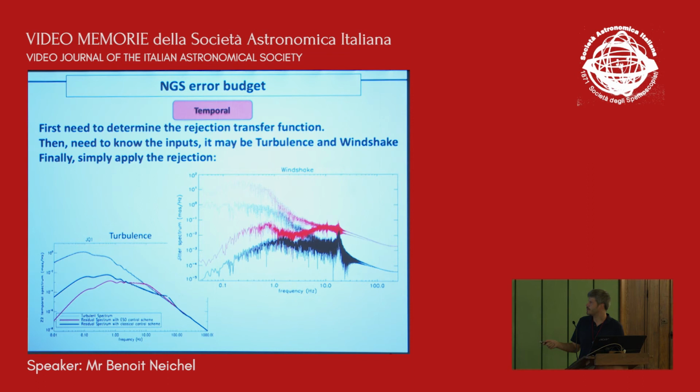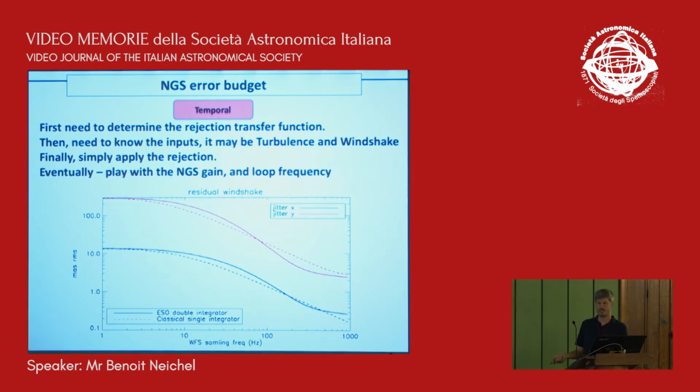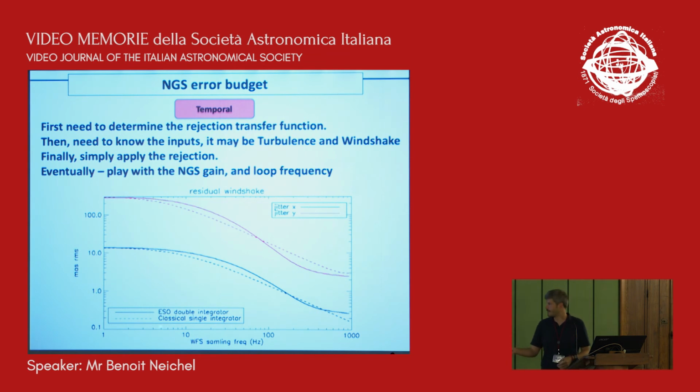So then if you multiply the rejection transfer function with what you get in input, you get the residual for the wind shake and for the turbulence. And then you can also play with some gain, saying that this will be the jitter you get depending on the wavefront sensor sampling. So if you go very fast, obviously you have less residual jitter. If you go very slowly, then you get a lot of jitter. However, this has to be optimized depending on the magnitude of the targets that you're observing, obviously. And here there's some optimization that must be done.